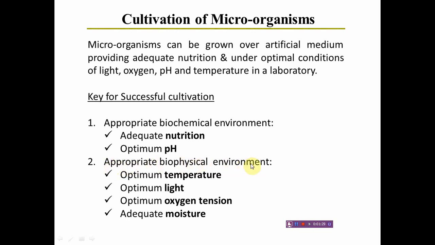biophysical environment. So here the physical factors, that is light, temperature, these need to be maintained optimal. So optimum temperature, optimum light, optimum oxygen tension, and adequate moisture are important things which are needed for the proper or successful cultivation of any microorganism. That also includes bacterial cells.